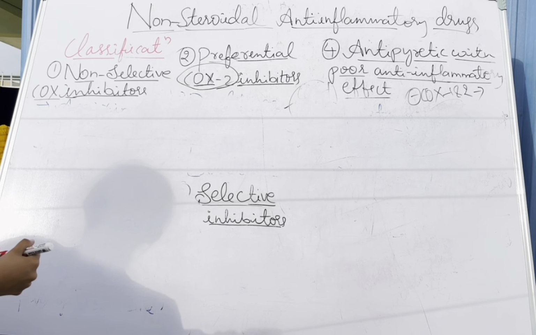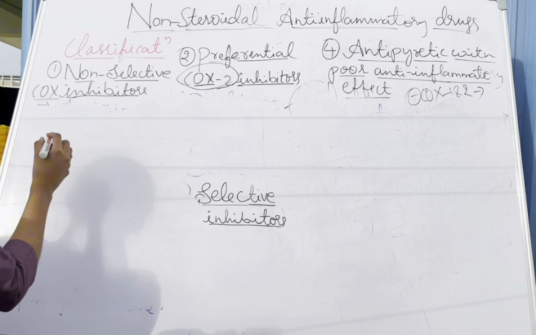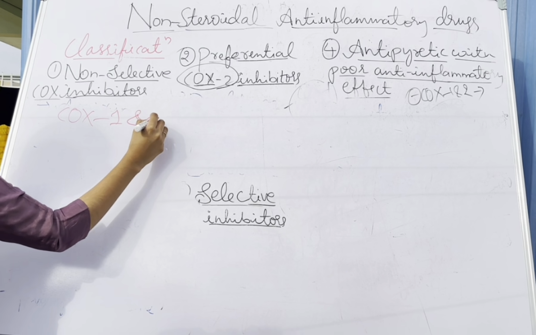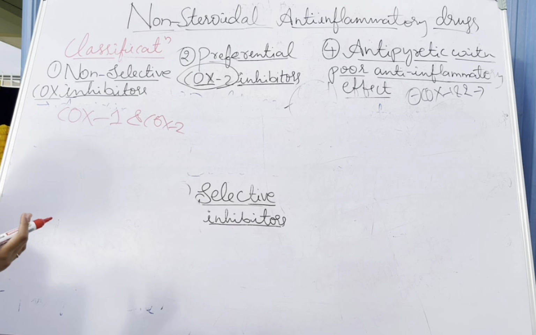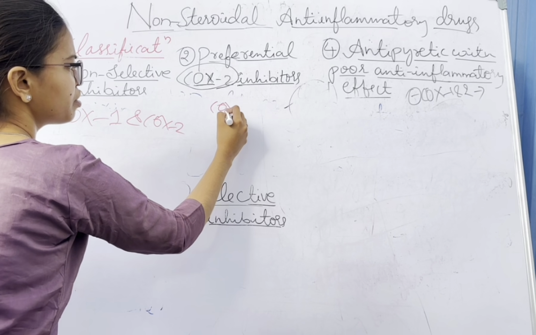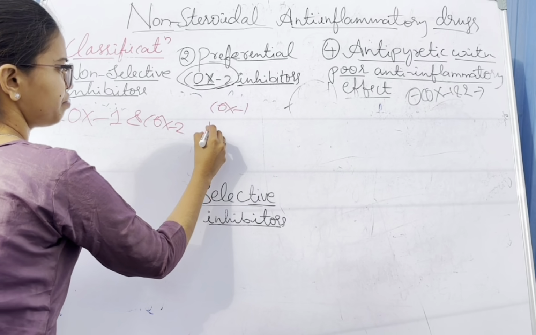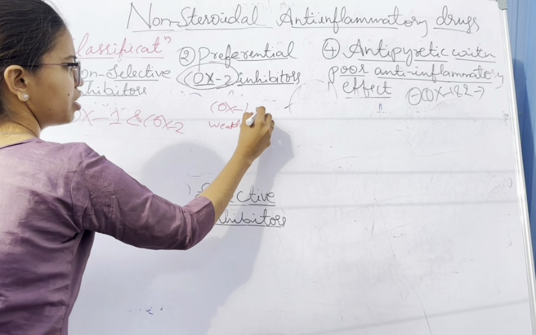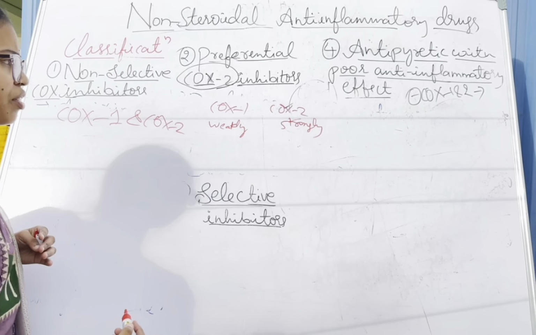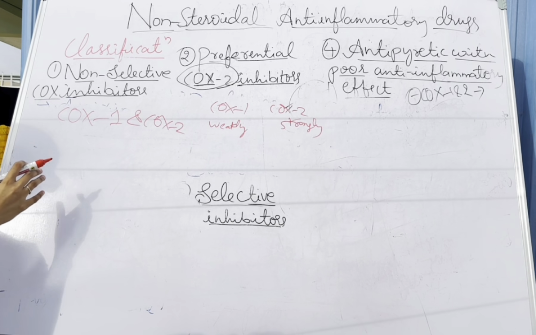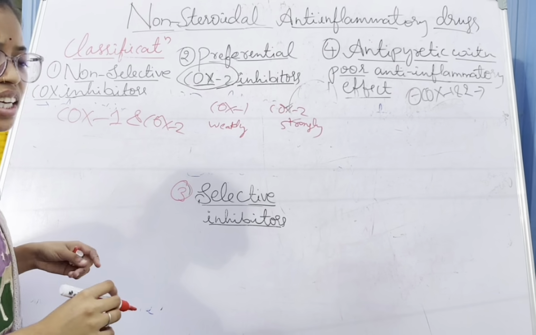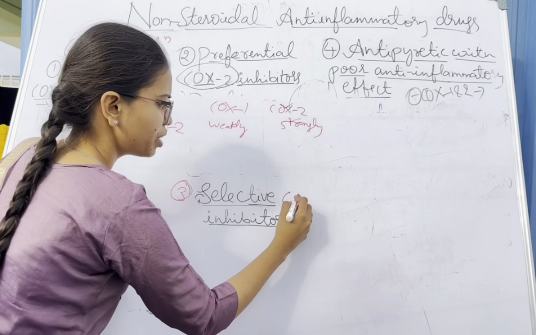Non-selective COX inhibitors inhibit both enzymes, COX-1 and COX-2. The preferential COX-2 inhibitors inhibit COX-1 weakly and COX-2 strongly. Okay, and selective COX-2 inhibitors.